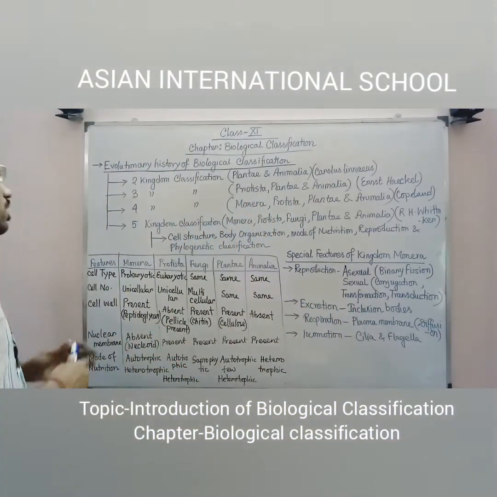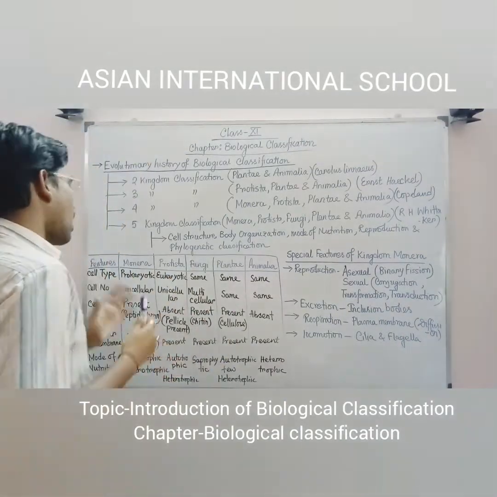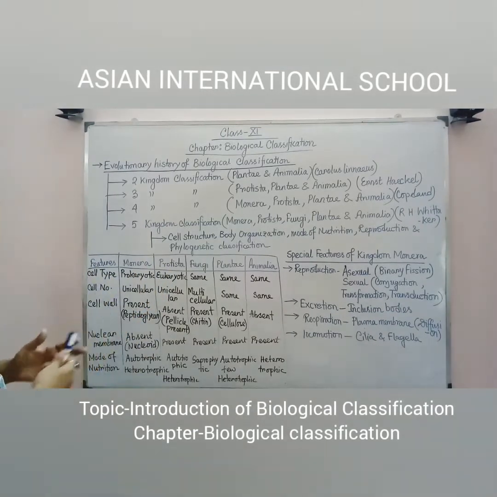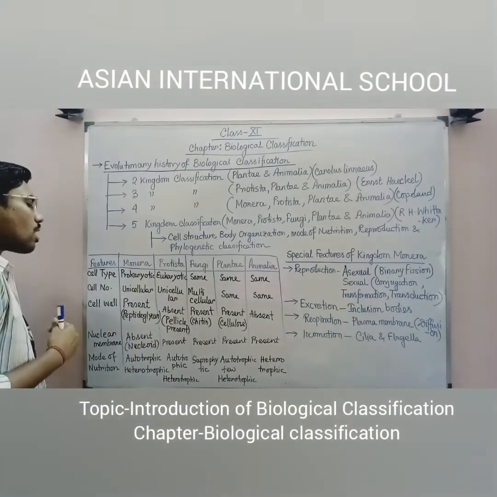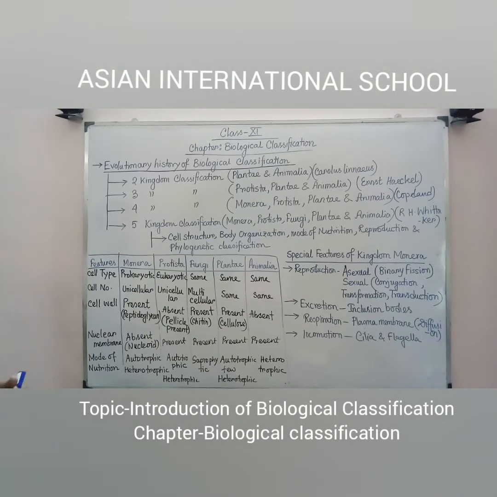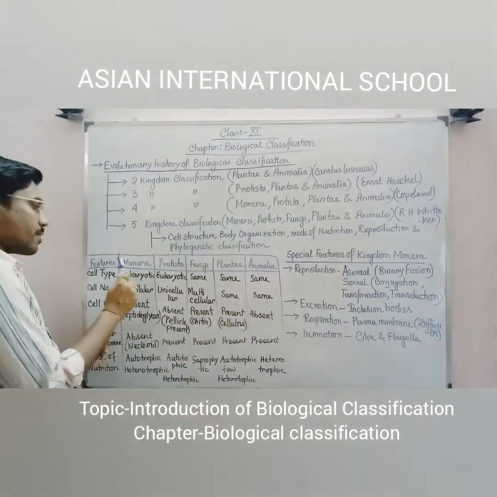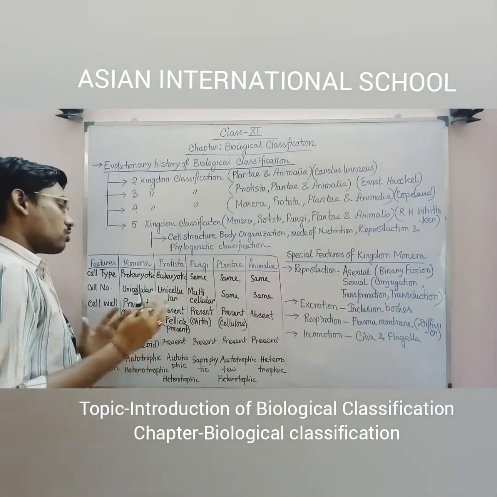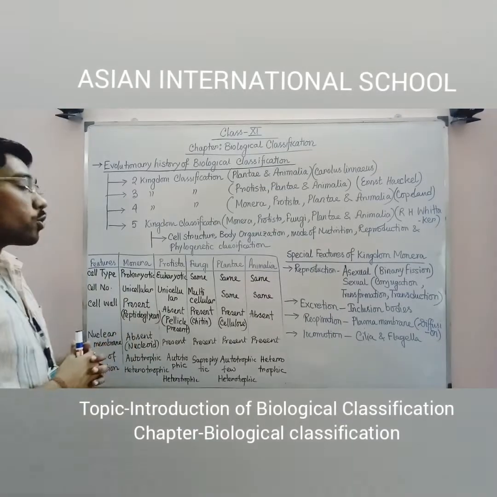Now I am coming to the differences between these 5 kingdoms. Whatever the different features or differences present in these 5 kingdoms, let's see. First one, I have taken the point cell type. Based on the cell type, you can see that Monera, Protista, Fungi, Plantae and Animalia have been segregated. Specifically, if you consider Monera, we all know that Monera contains bacterial cells. So obviously bacterial cells all contain a primitive nucleus. That's why they are all prokaryotic.